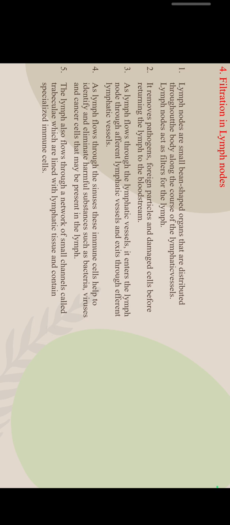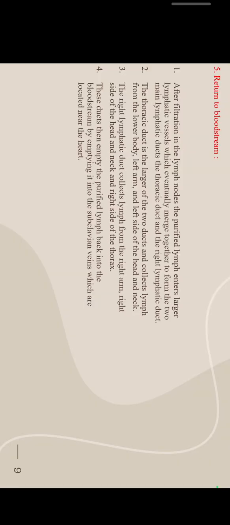As lymph flows through the lymphatic vessels, it enters the lymph node through afferent lymphatic vessels and exits through the efferent lymphatic vessels. The lymph also flows through a network of small channels called trabeculae, which are lined with lymphatic tissue and contain specialized immune cells.